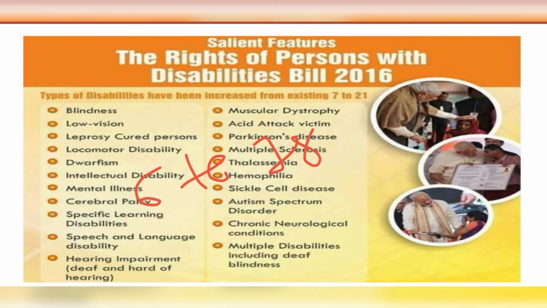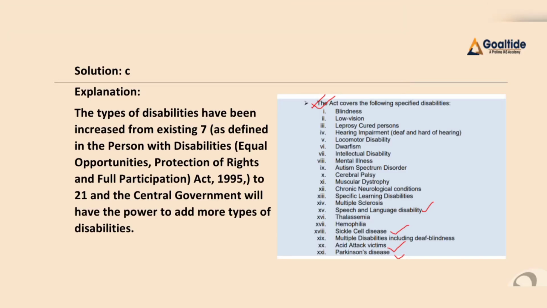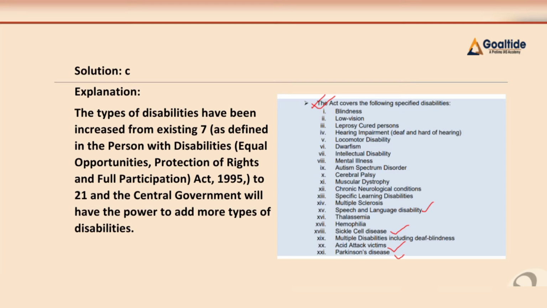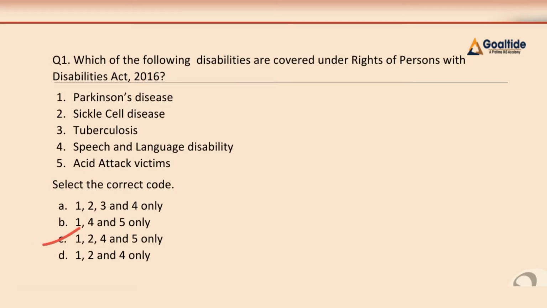And further we will try to achieve accessible infrastructure in public buildings under the Accessible India campaign. In addition to that, the Chief Commissioner for Persons with Disabilities and the State Commissioners for Persons with Disabilities will act as a regulatory body and grievance redressal agency and also as the implementing agency for this act. We will also create national and state funds for providing financial support. And this act gave power to the central government to add further disabilities under this act, right? So our final answer for this question is C, that is 1245 only.